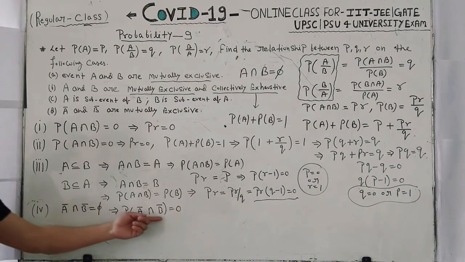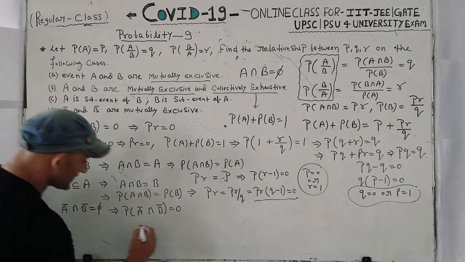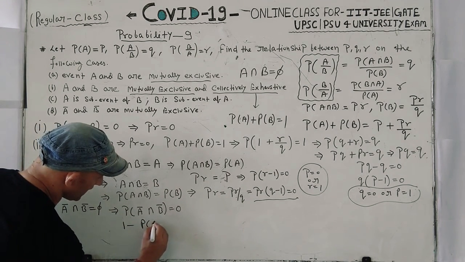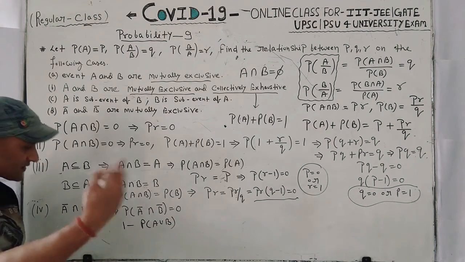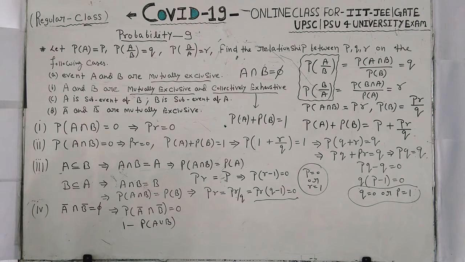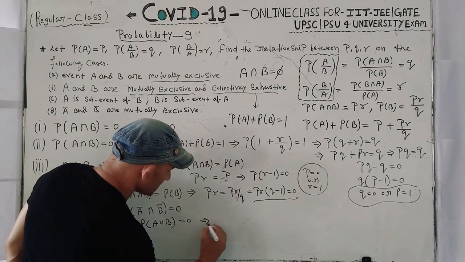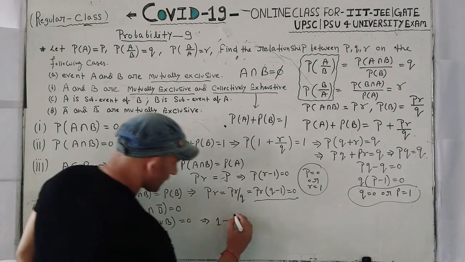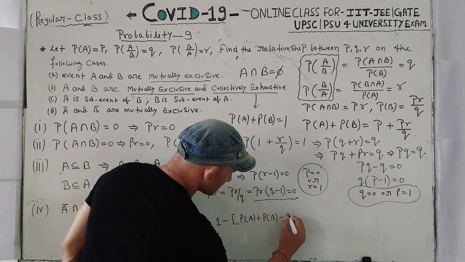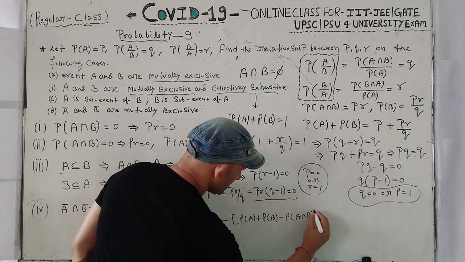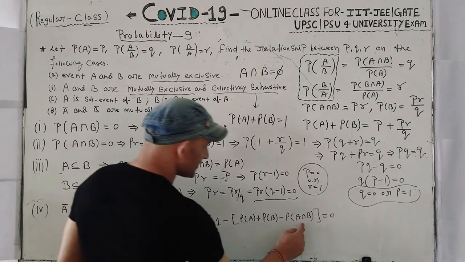So probability of A complement intersection B complement is 1 minus probability of A union B. Already we have explained in the previous lecture. So this is already 0, and also we know this is 1 minus probability of A plus probability of B minus probability of A intersection B. This is 0. Okay, so now this and this both will come here.